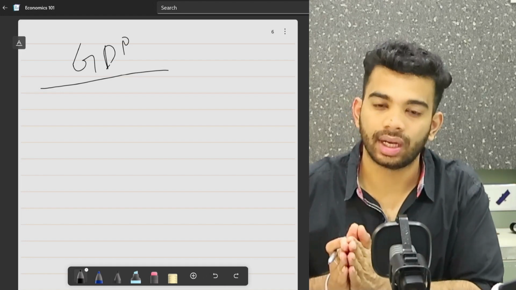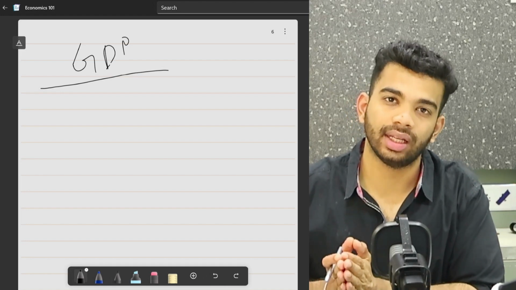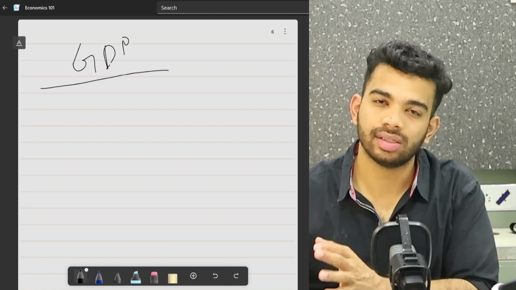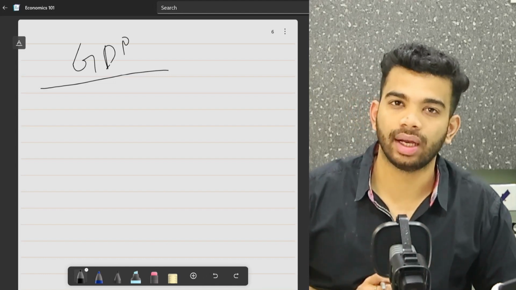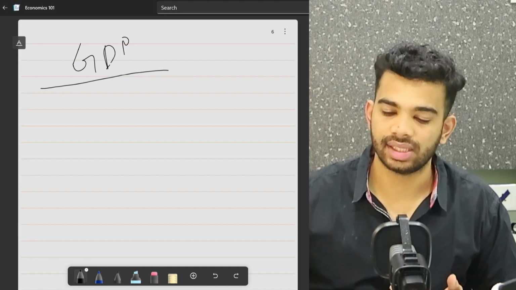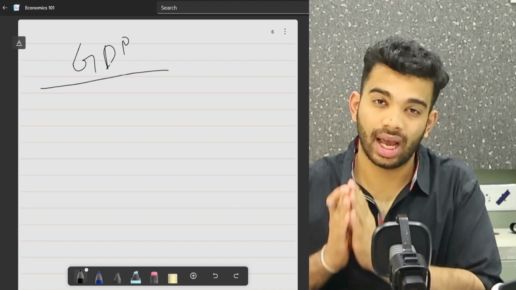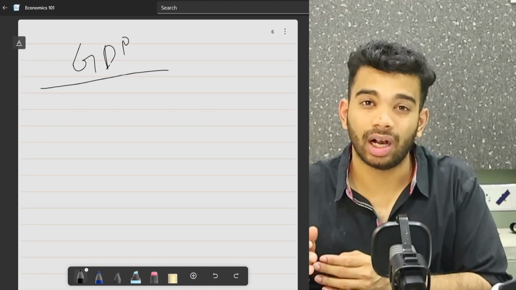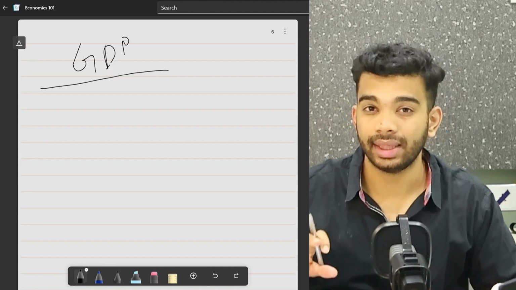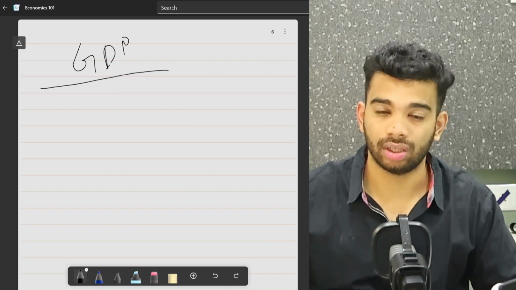So there could be a trick question in this regard: what if an Indian goes outside India and earns a certain amount of income, and what if he brings that back into the country? What do we do in that case? Is that a part of the GDP or not? The answer is that it is not a part of the GDP. It comes as a part of the gross national product. That is a different concept that is not tested very much.